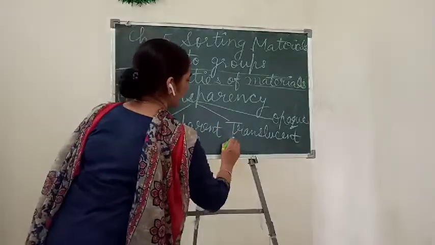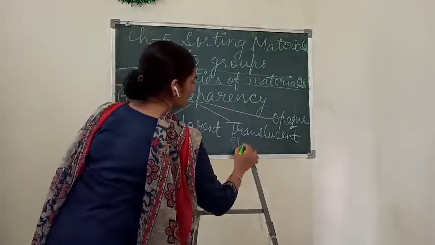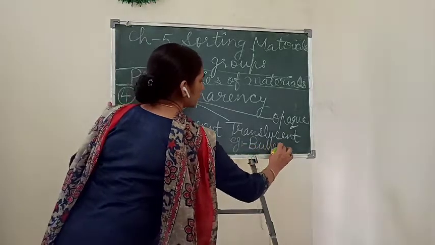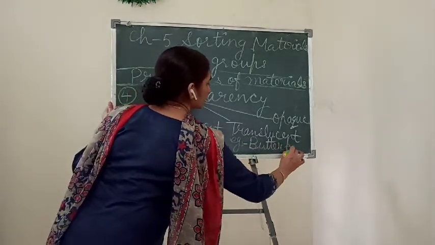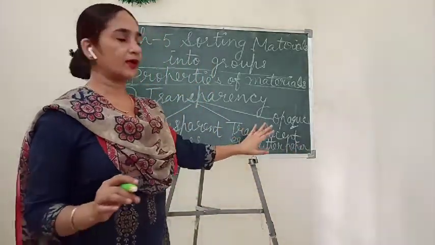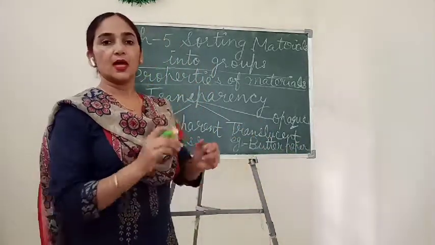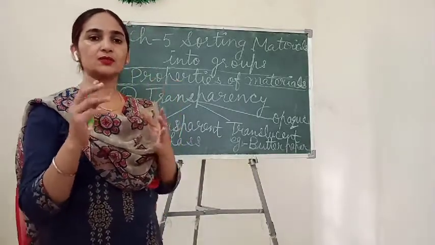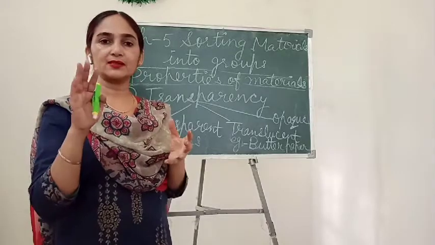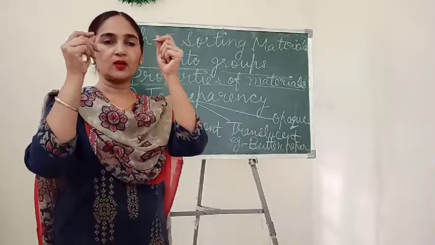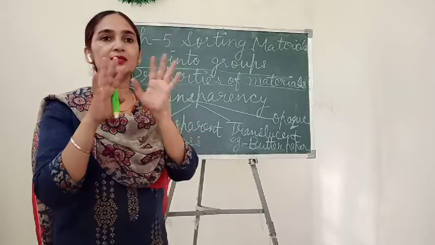The best example I am giving you is butter paper. Have you seen butter paper? Butter paper is the best example of a translucent material. You must have used it sometime to trace something. If we see through the butter paper, we can't see clearly.